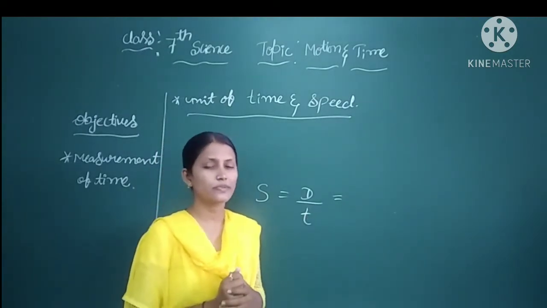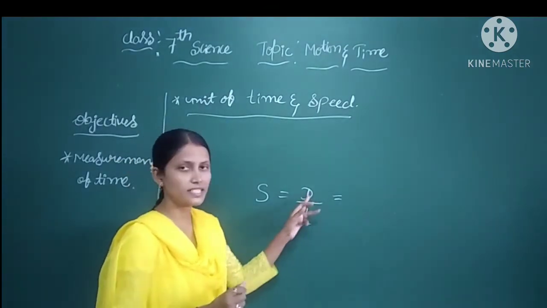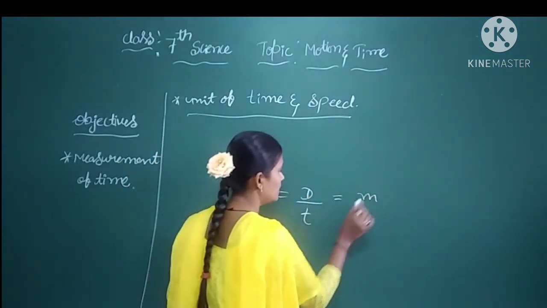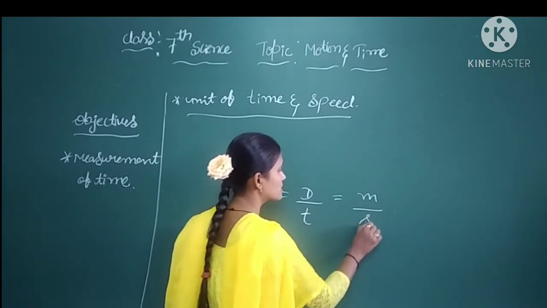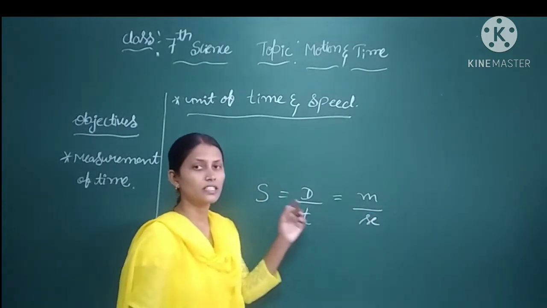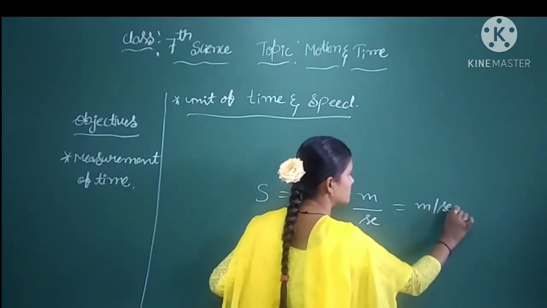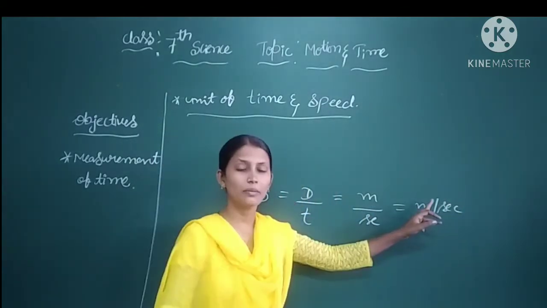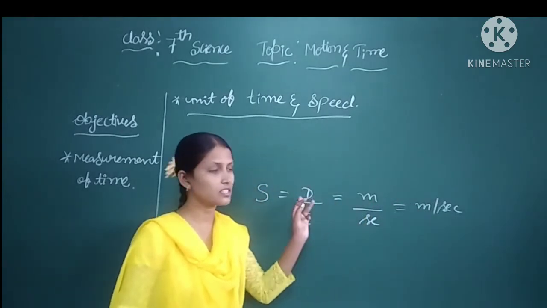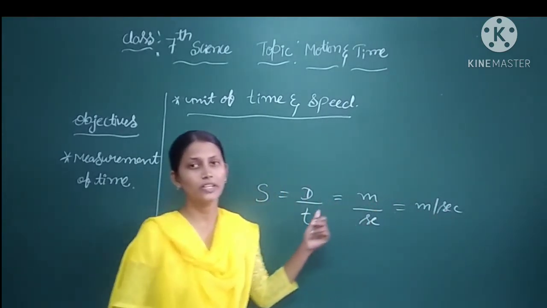The standard unit of speed is meter per second. Here meter is the unit of distance and second is the unit of time.